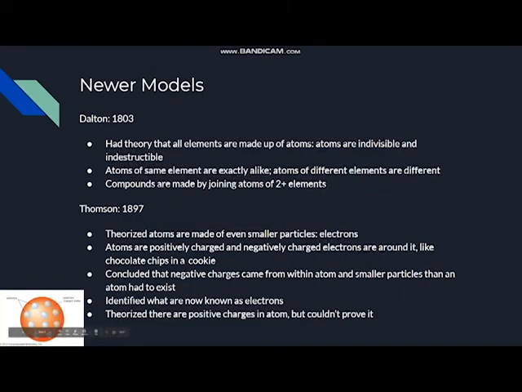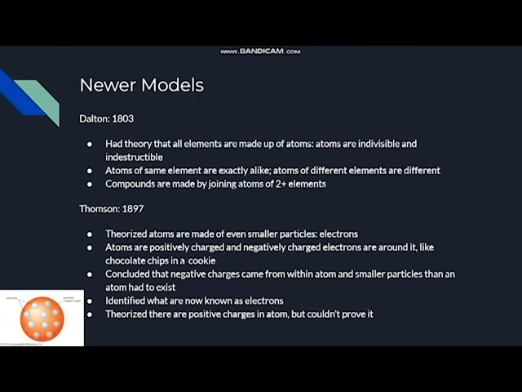It was only until another scientist, Dalton, came up with a newer model of the atom in 1803 that things changed up. Now he had the theory that all elements are made up of atoms, and this meant that atoms are indivisible and indestructible. He also said that atoms of the same element were exactly alike, and atoms of different elements were different. Compounds were also made by joining atoms of two or more elements.